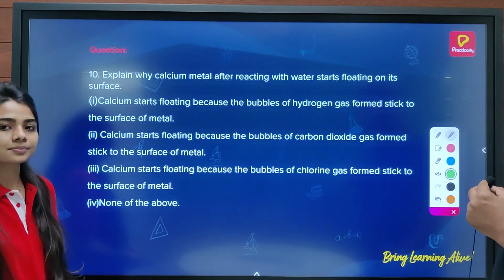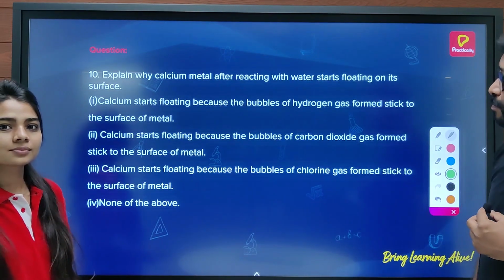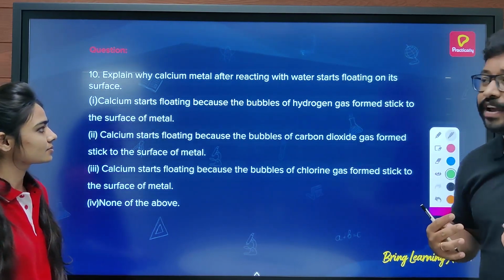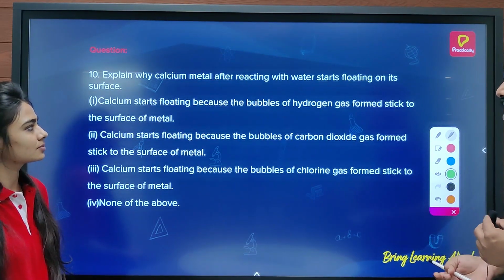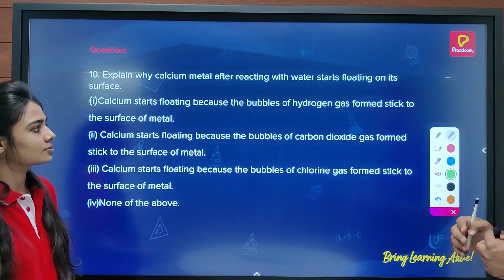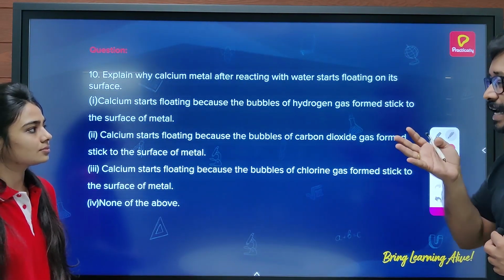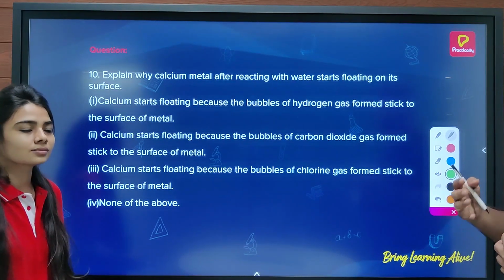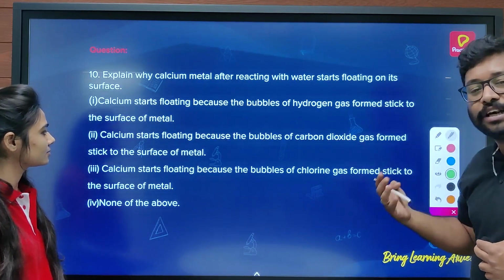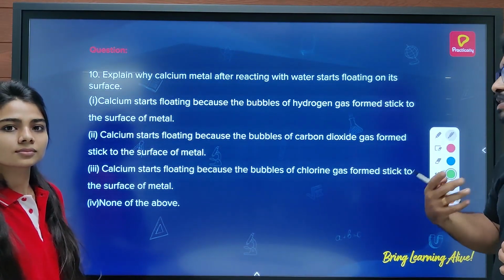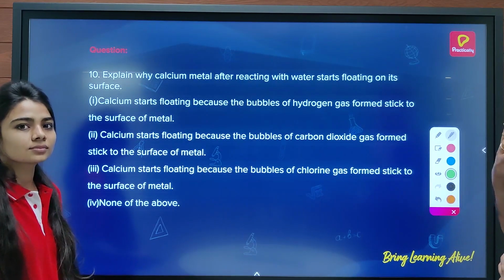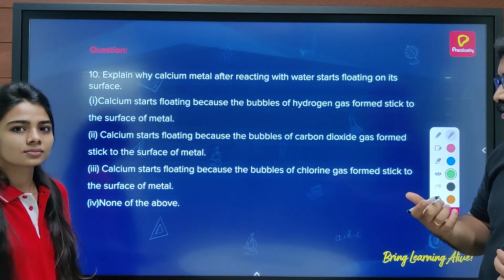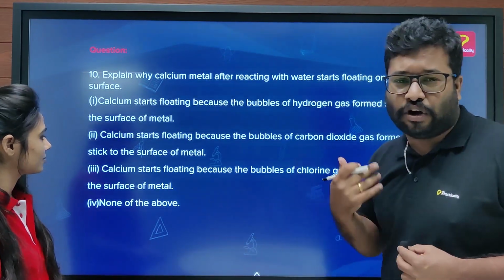So the next question is: explain why calcium metal, after reacting with water, starts floating on its surface. The options are: first, calcium starts floating because bubbles of hydrogen gas formed stick to the surface of the metal. Second, because the bubbles of CO2 gas formed stick to the surface of the metal. Third, because the bubbles of chlorine gas formed stick to the surface of the metal. Now, you need to cut it out. We'll see whether the fourth is an option or not.